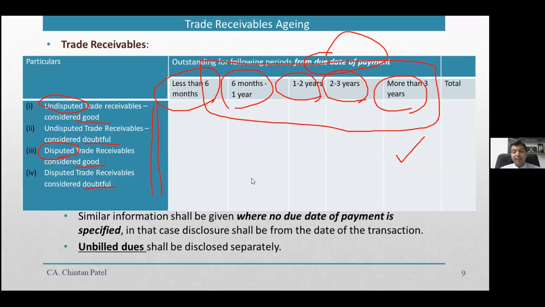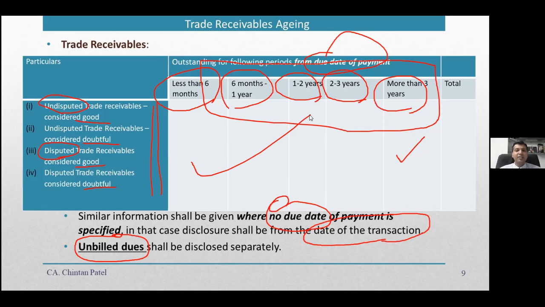And the standard says that where there is no due date of payment, because in certain cases no credit period is mentioned, there is no mention of due date, in that case the transaction date, that is the invoice date, is the date from which you do aging. And if there are unbilled dues, unbilled dues meaning the invoices are not issued, so they are pending to be issued, however the amount is receivable, then for unbilled dues, if any, you have to show them separately. So complete information of your trade receivables aging, bucket-wise, needs to be provided as far as this aging schedule is concerned.